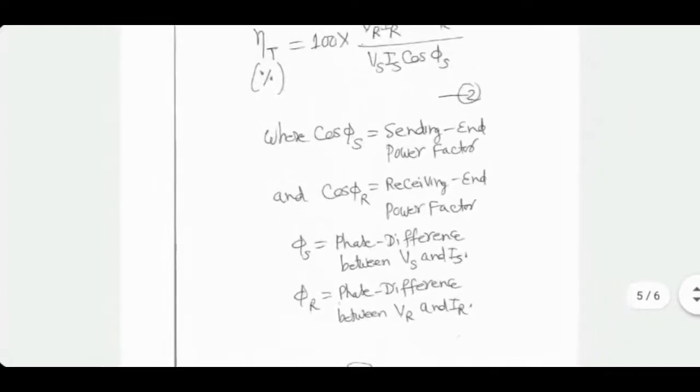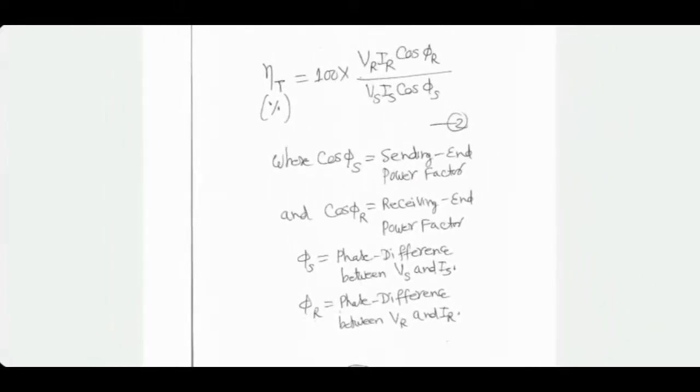Power factor is simply cosine of the phase difference between voltage and current at that particular end. Power factor can be anywhere between 0 and 1. If it is 0, you are really unhappy. That means no real power is being delivered. If it is 1, you will be extremely happy. That means there is no reactive power. Entire power is real power. Typically, a power factor of 0.8 is considered good enough for most practical purposes. 1 is impossible to obtain in real life because most of the loads are not purely resistive.